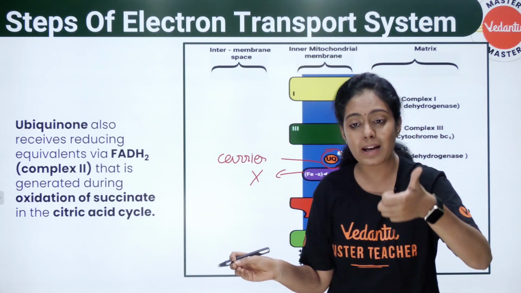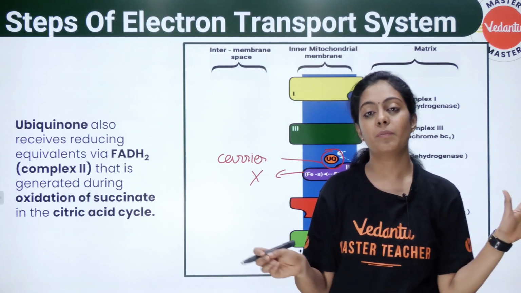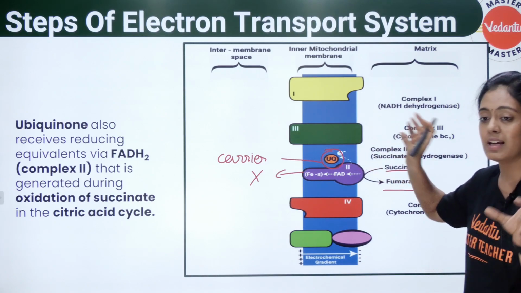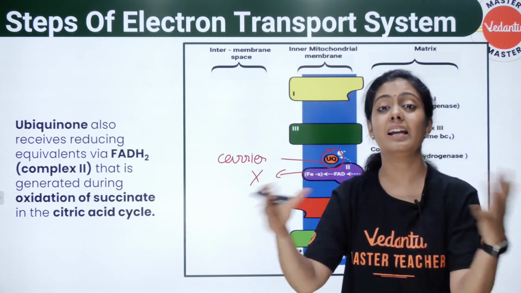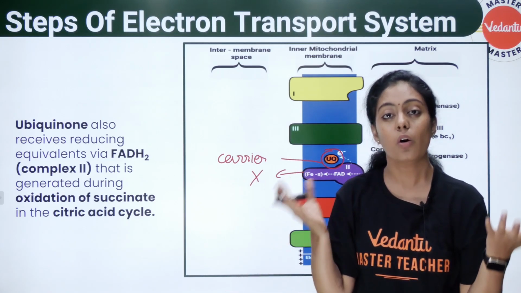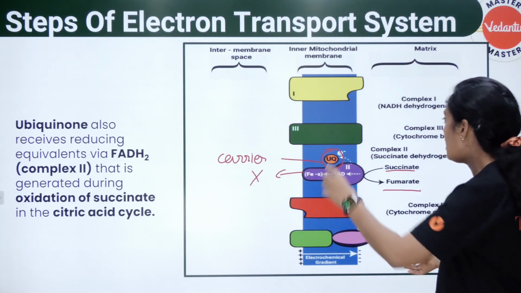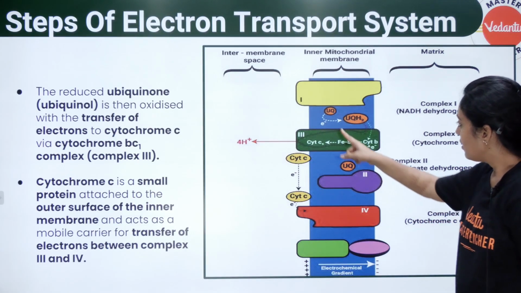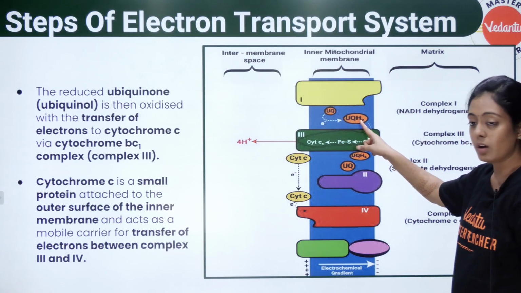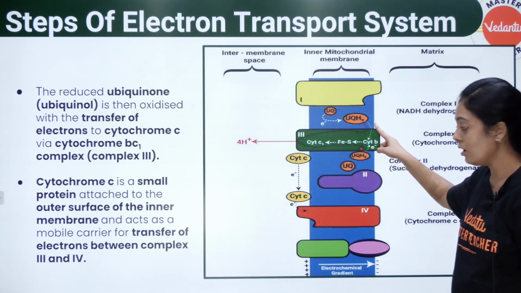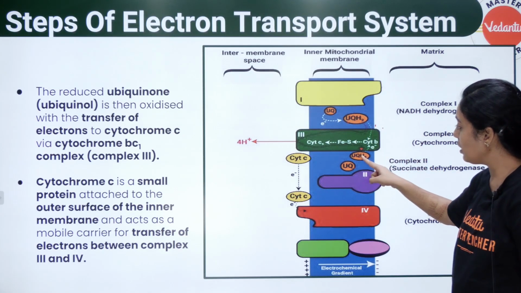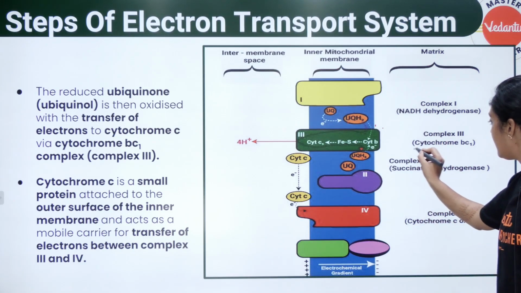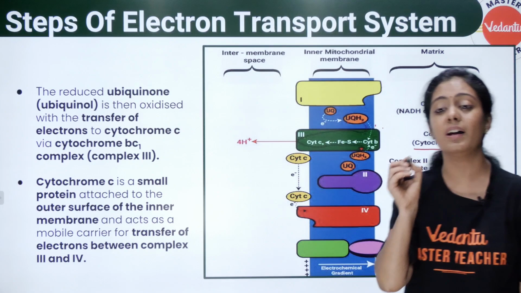Okay, I hope complex 1 and complex 2 is clear. So complex 1 will also pass the electrons to ubiquinone. Complex 2 also passes the electrons to ubiquinone separately. ரெண்டுமே தனித்தனியா பாஸ் பண்ணும். Okay, இப்போ இந்த electrons என்ன ஆகும்னா, they will reach your complex 3. Okay, you can see here. Ubiquinone is reduced. Okay, it will become semi-ubiquinone, UQH2. அதே மாதிரி இங்கேயும் reduce ஆகுது. Now it is going to your complex 3. Complex 3 என்றது என்னது? Cytochrome BC1 complex.